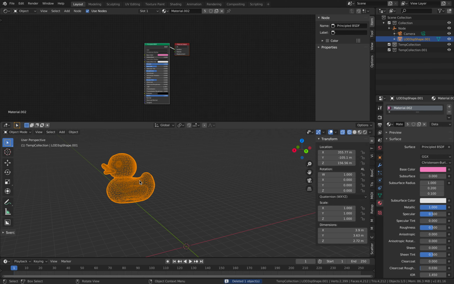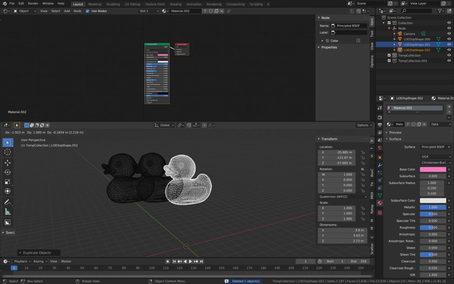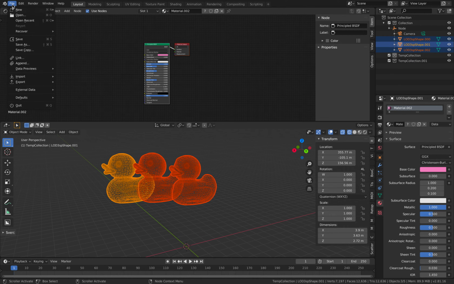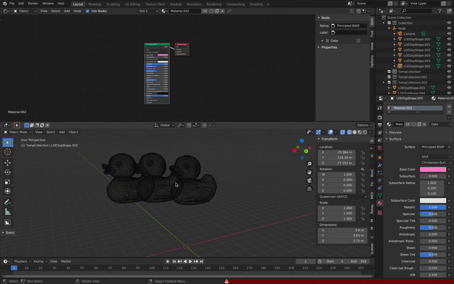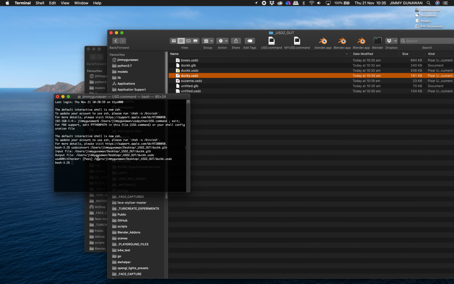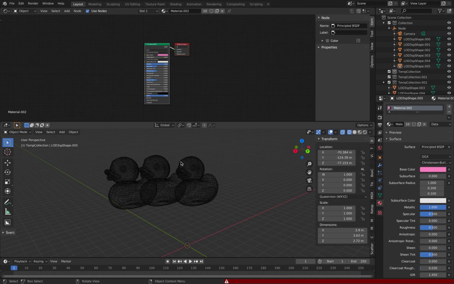Well, I think I just found a bug. File, export, USDZ, bake texture, bake ambient occlusion, export material, yes. Yep, that's a bug.